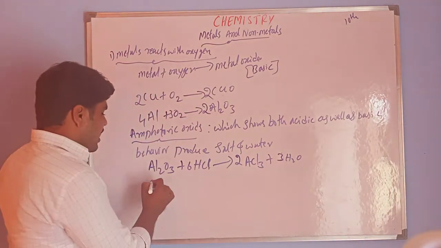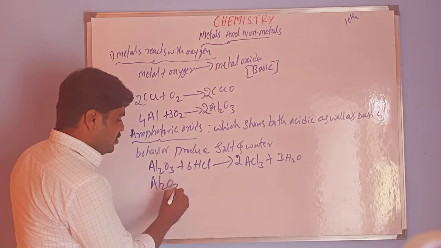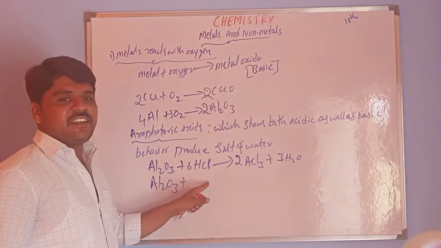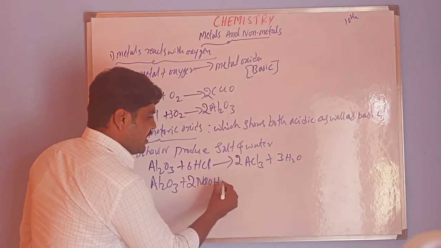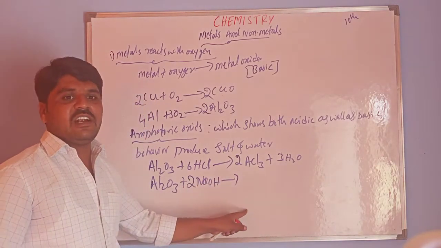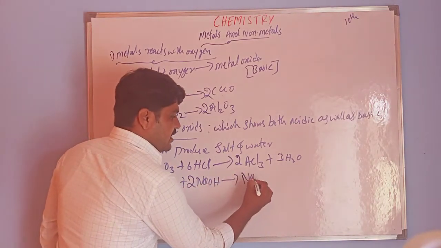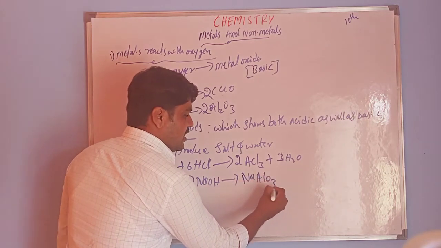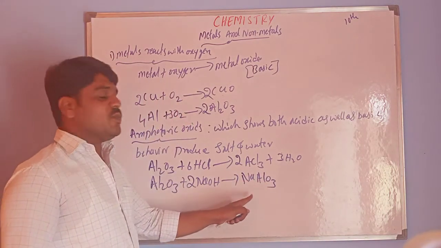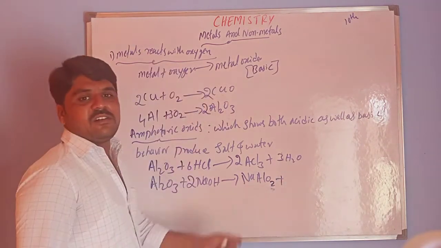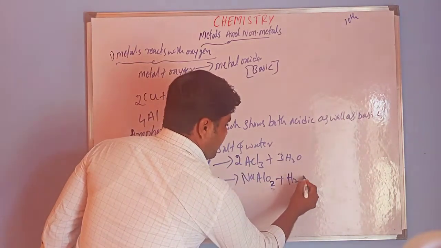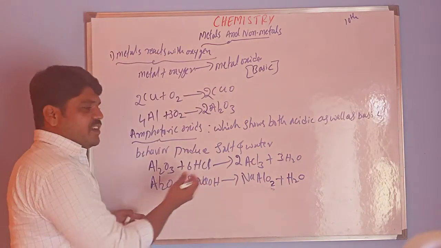In the same way, I am taking once again Al2O3, aluminium oxide. This was the acid reaction. Next is the base, 2NaOH, which produces a salt once again, NaAlO2, sorry O2, NaAlO2 plus H2O. So if you doubt whether it is balanced or not, you can check it out.